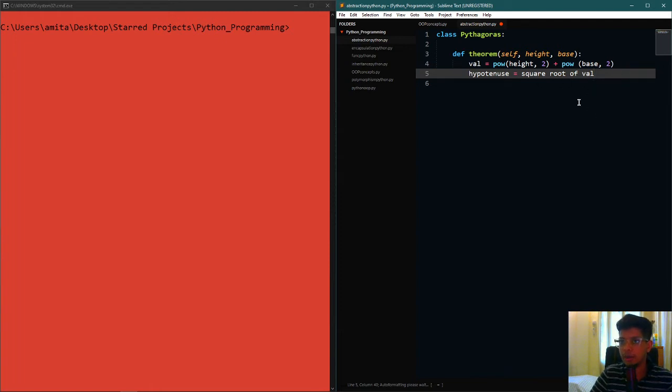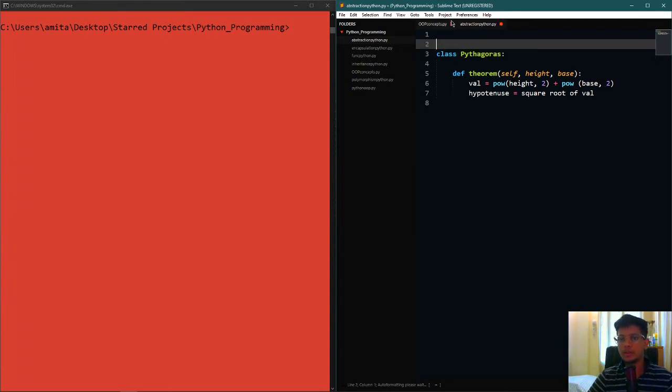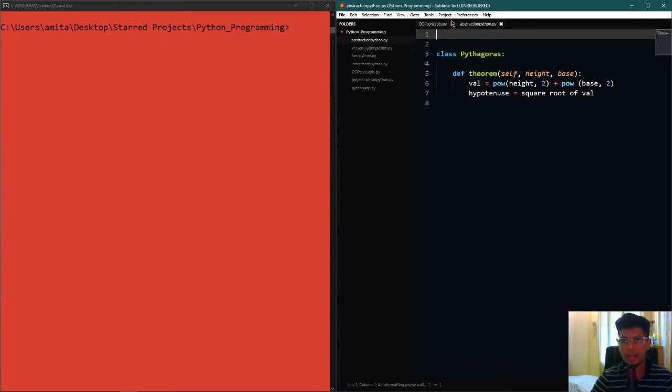But then how do we code it? I think we have to import the library math, because there is a built-in function called square root, but for that you need to import another library. So the library that we're going to import is called math. We're going to import math.